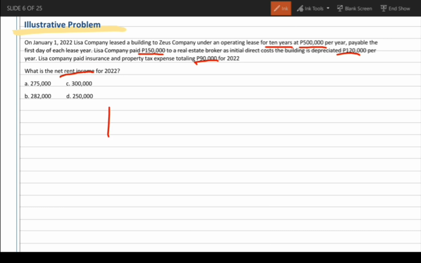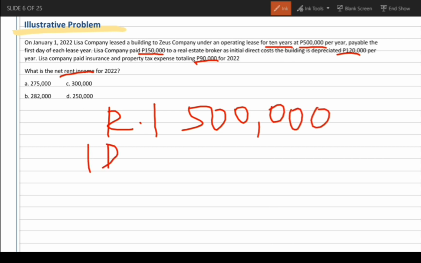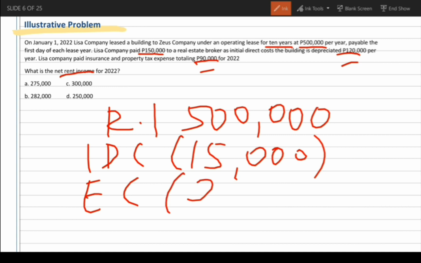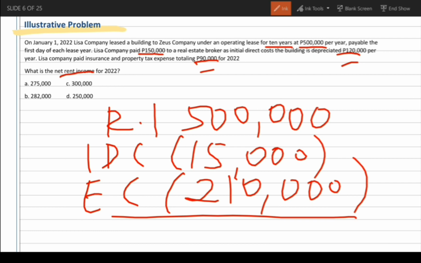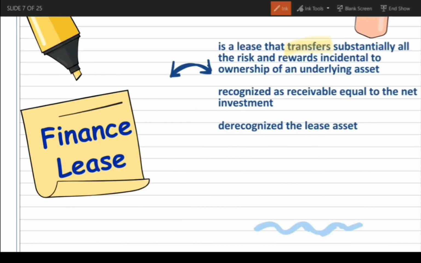So, ang ating rent income kada isang taon daw ay 500,000. Nagbayad siya ng initial direct cost na 150,000. So, yung 150,000 na to ay for 10 years na. So, para makuha yung pang 2022, 150,000 divide 10, meron tayong 15,000 na initial direct cost. Nagbayad din siya ng depreciation na 120,000 and 90,000. So, ito yung executory cost. Meron tayong executory cost na 210,000. Ang ating net rent income is 500,000 minus 15,000 minus 210,000 ay 275,000 net rent income.